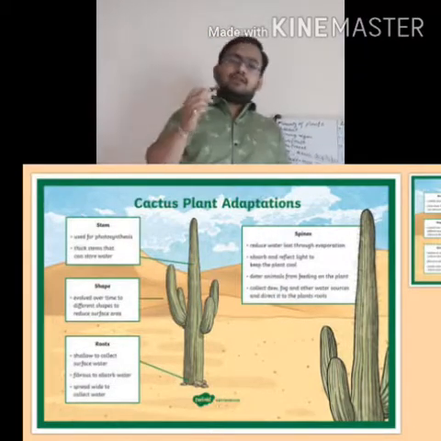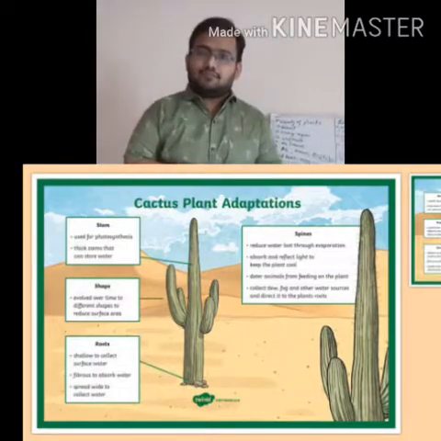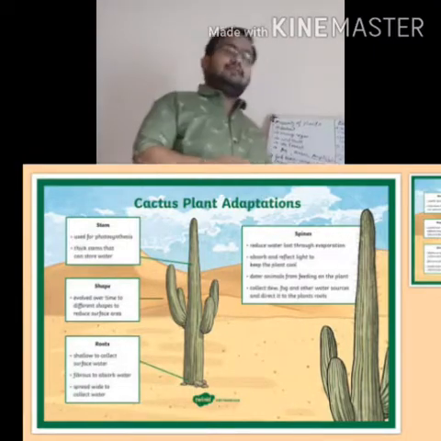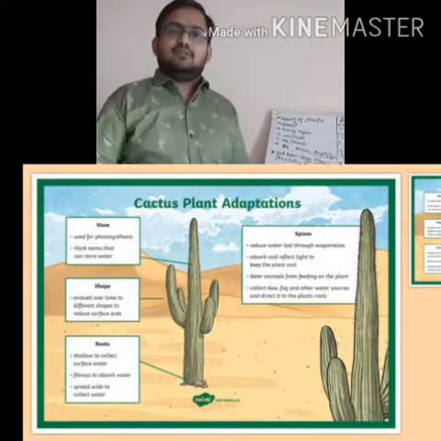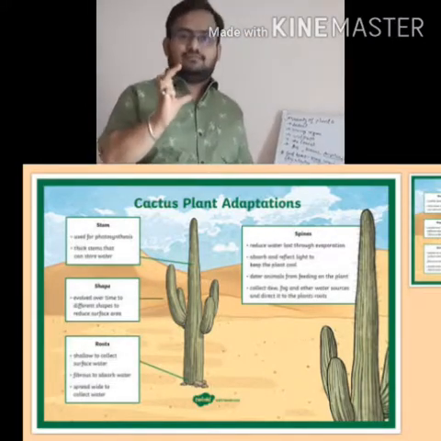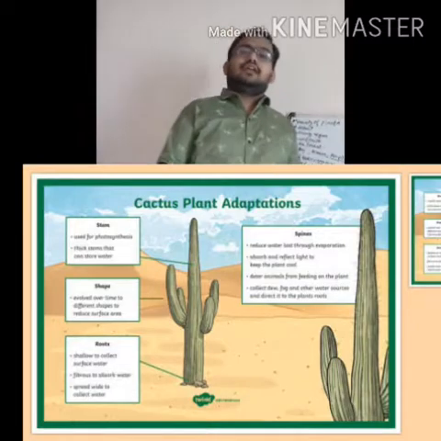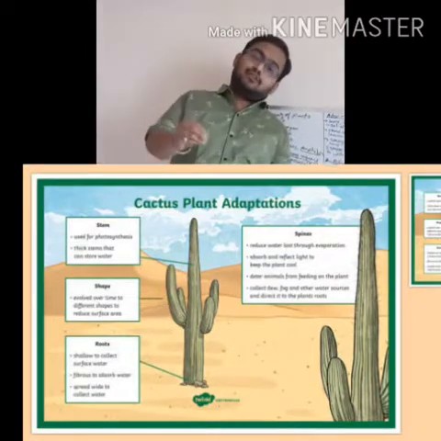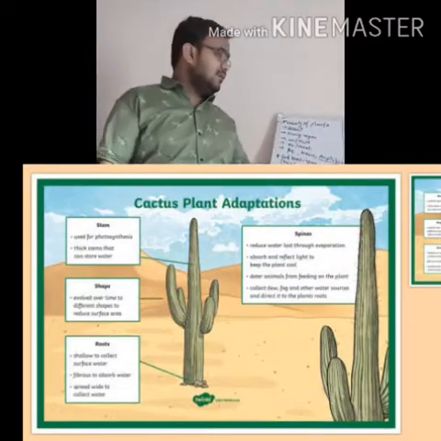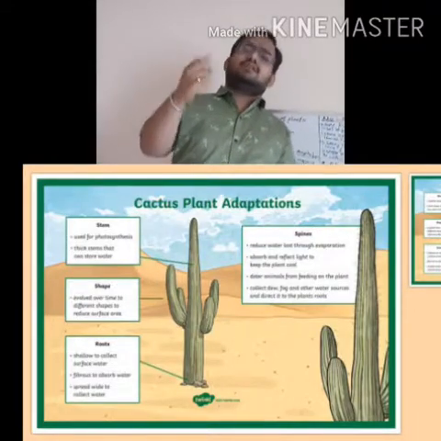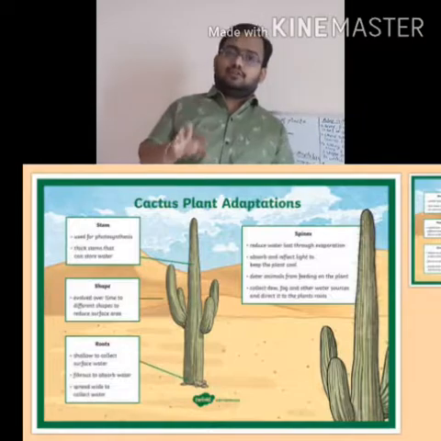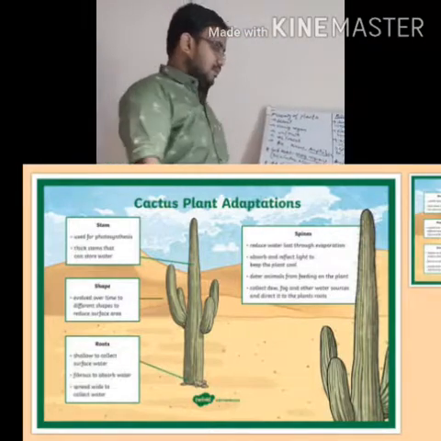As all of you know, the leaf is the food factory of plants. But in the case of desert plants, all the water and food is stored in the stem itself. The stem is very fleshy. So there is no evaporation, because evaporation occurs from the leaves, but there is no presence of leaves there. So in this case, very little water is lost due to evaporation in desert plants.